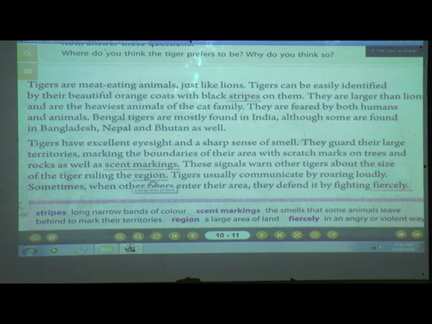They come to know that this region has been ruled by that tiger. So no one enters there.